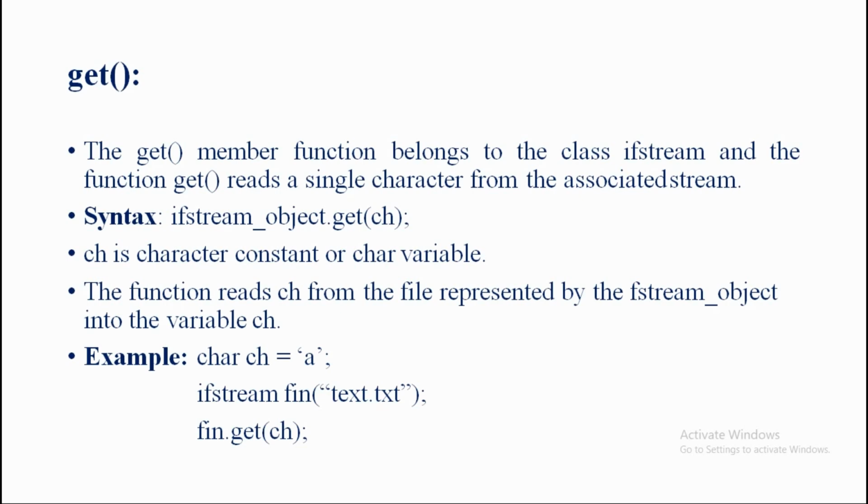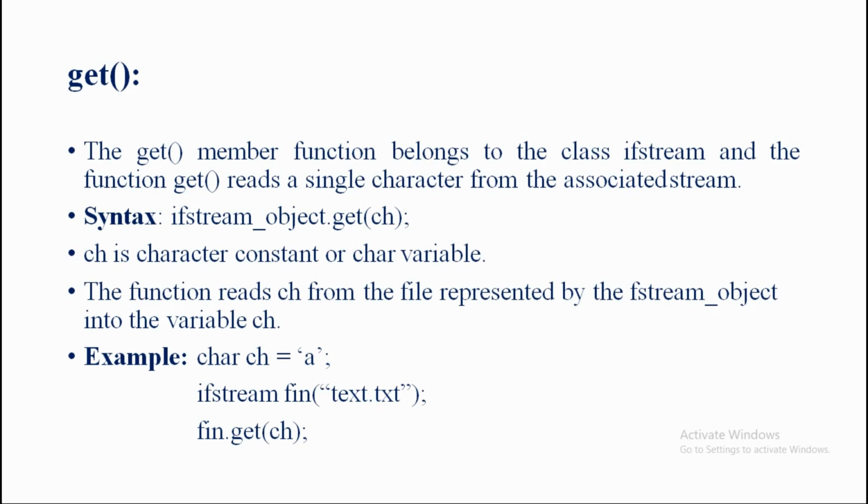Correct me here? So how are we going to read or input a single character? Such a thing we can do by using the get member function. So here we can say that the get member function belongs to the class ifstream. We know that the put member function belongs to the class ofstream, then sure, there is no doubt we can say the get member function belongs to the class ifstream.